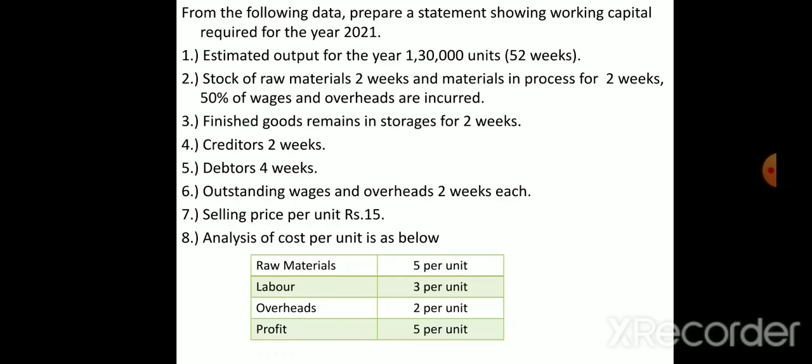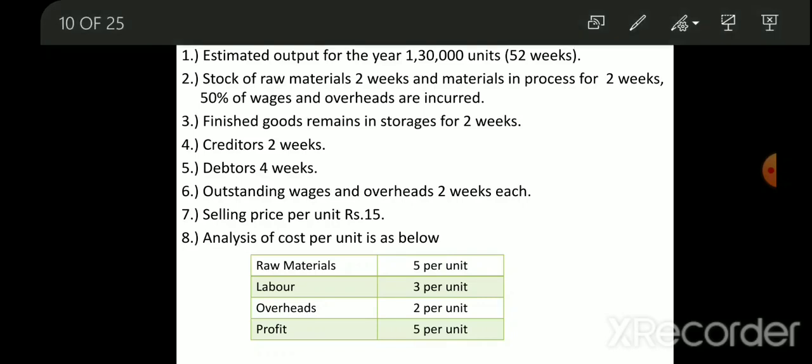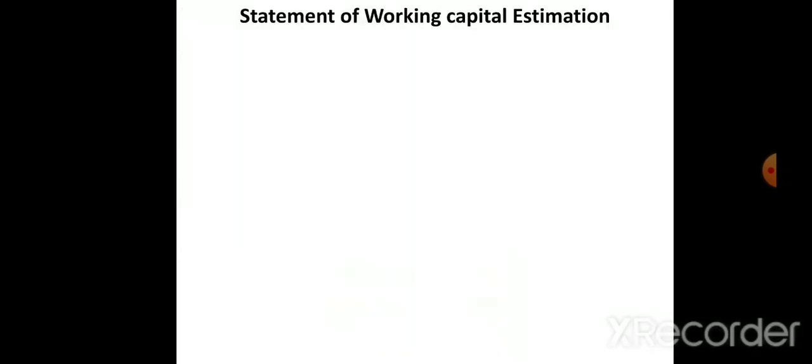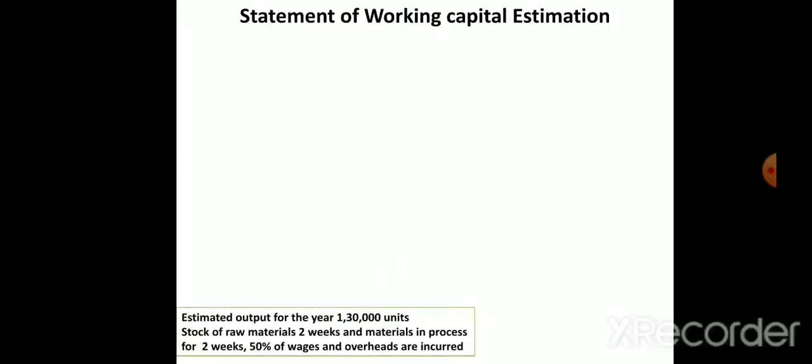For raw material, in the second point they have given that the stock of raw material is 2 weeks. So it will stay in the company only for 2 weeks. Time also we have taken. Next we have to calculate per unit. In the table, they have given raw material is rupees 5 per unit. So raw material also we have got. By using these three pieces of information, the estimated output for the year is 1,30,000 units.